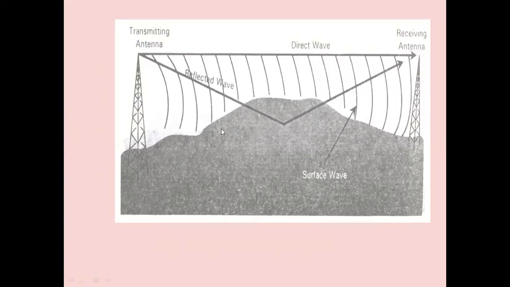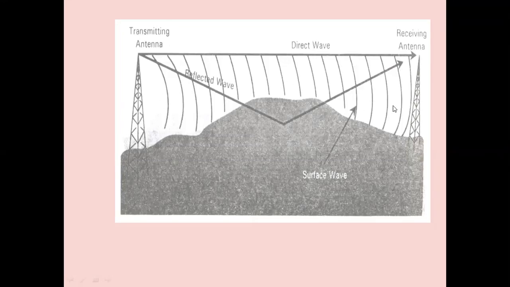See this diagram clearly showing the ground wave propagation. So the ground wave antenna is located very near to the ground. The waves are directly propagating through it. There is a transmitting antenna, there is a receiving antenna, there is a direct wave. Then some of the waves will be reflected by the ground. They are striking the ground and will be reflected by the ground, reflected wave. And some of the waves are striking the ground and passing through the ground. This is the surface wave.